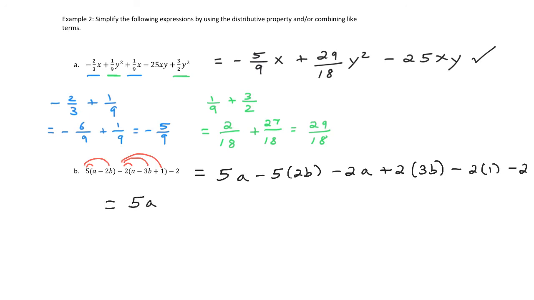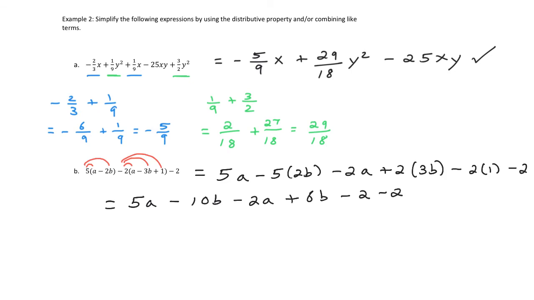We have 5a, then it's going to be a minus, okay, we have 5 times 2, that's 10b. We have a minus 2a, that's a plus 2 times 3 is 6b. Minus 2 times 1 is just minus 2, and a minus 2 more.